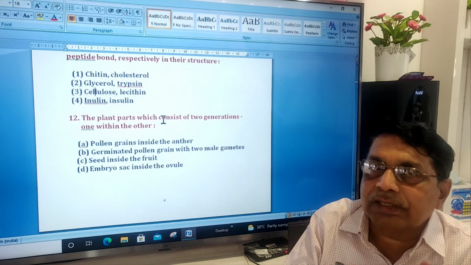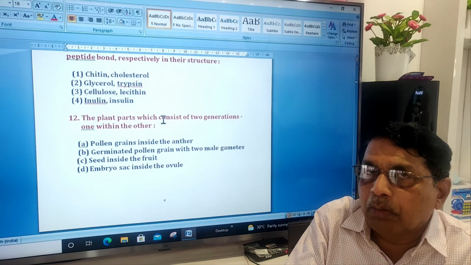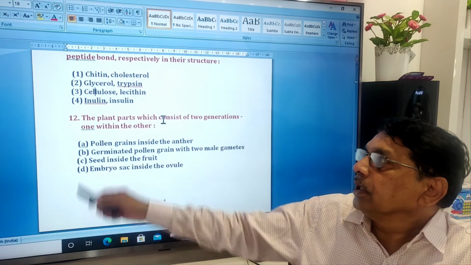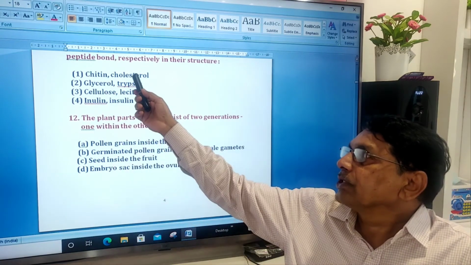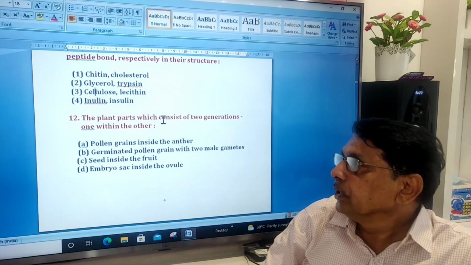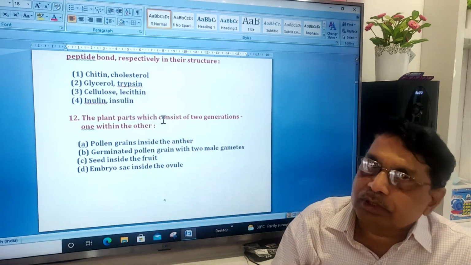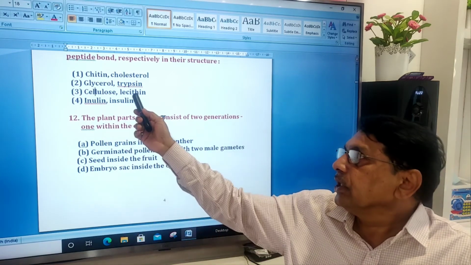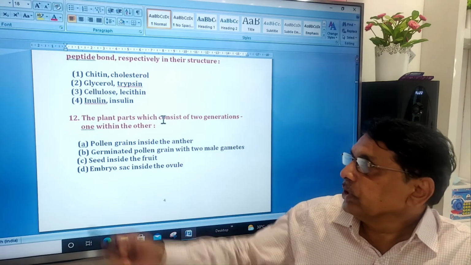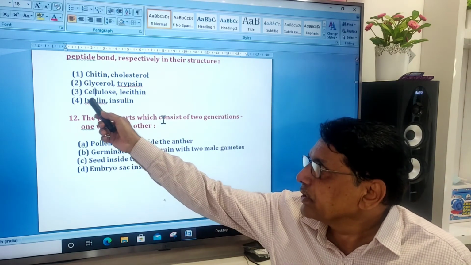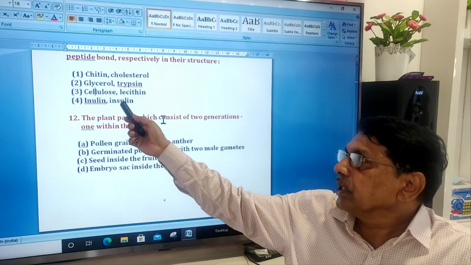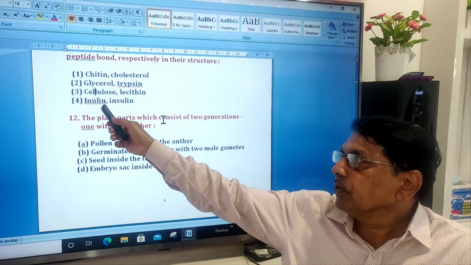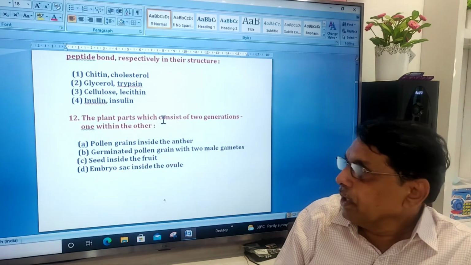So we have to select a carbohydrate, polysaccharide, and a protein. Here, chitin, cholesterol, this is not protein. Glycerol, this is a lipid substance, it is not a protein. Cellulose, lecithin, it is a lipoprotein. So therefore, the correct answer: inulin is a polysaccharide. Insulin is a hormone, a proteinaceous hormone. Basically, it is protein. So therefore, the correct answer is 4.